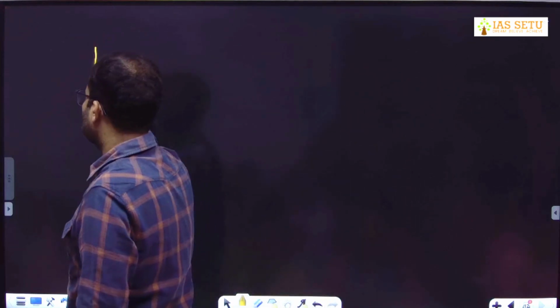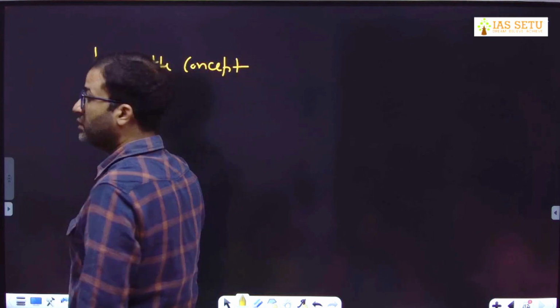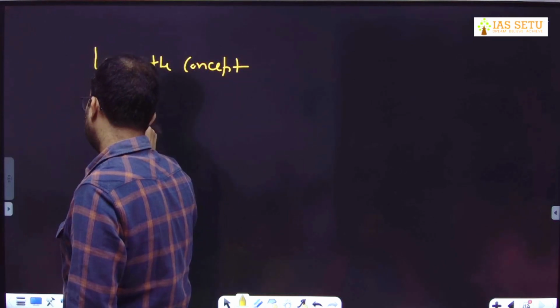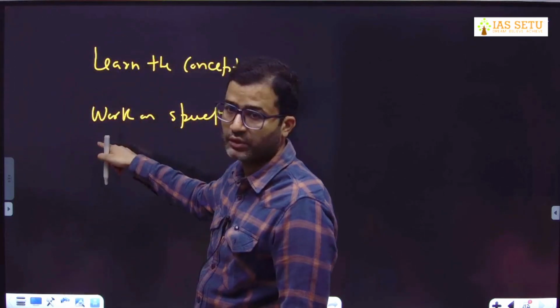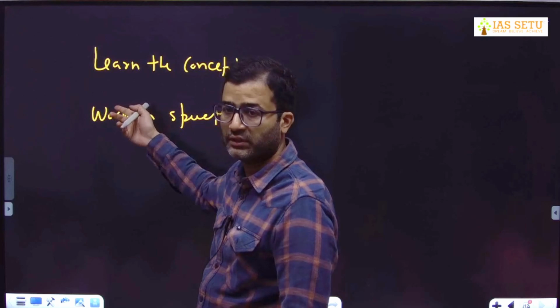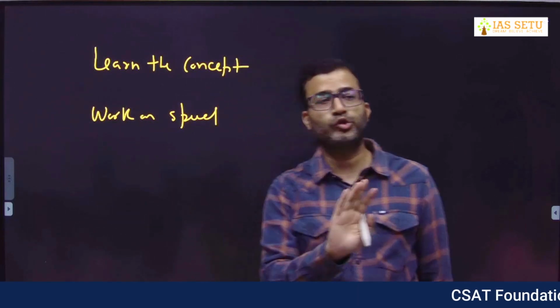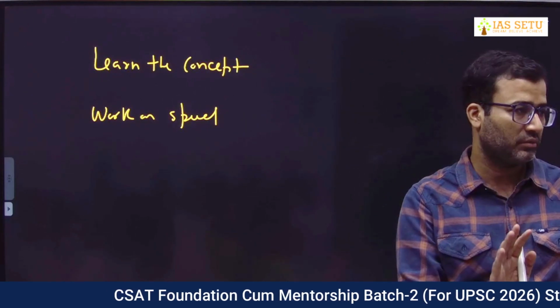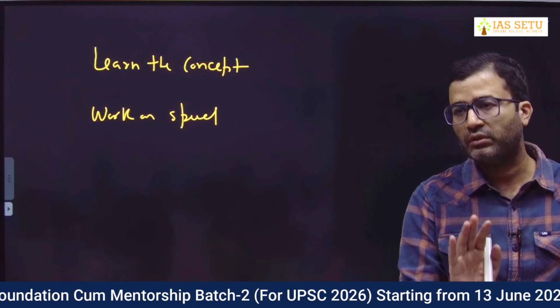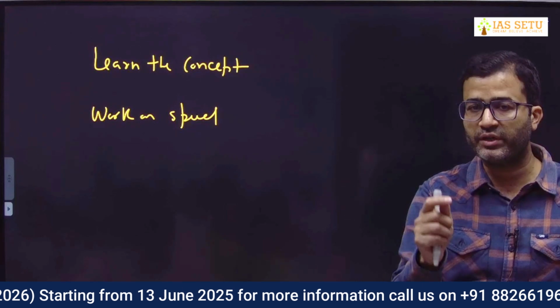First process is learn the concept. Second is work on speed. It has to be in this order. Don't reverse it. That creates problems. Don't have too much doubt about your speed right now. If you are slow, let it be, but try to learn the concept, try to get the correct answer. Maybe you are taking 30 seconds, 1 minute, 2 minutes. At this stage, it doesn't matter.